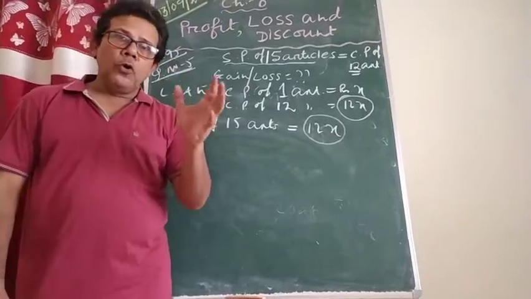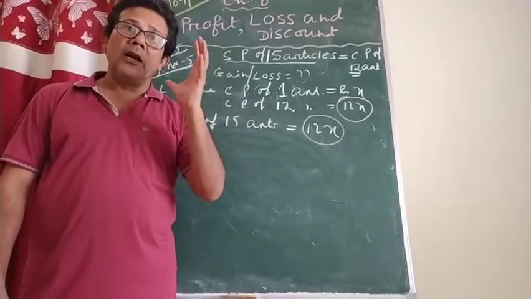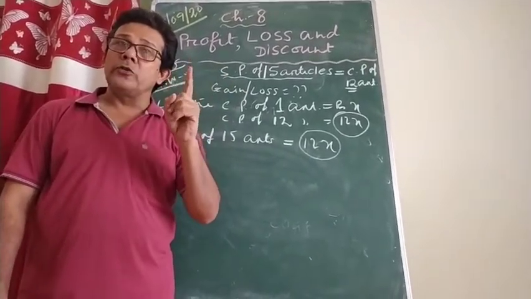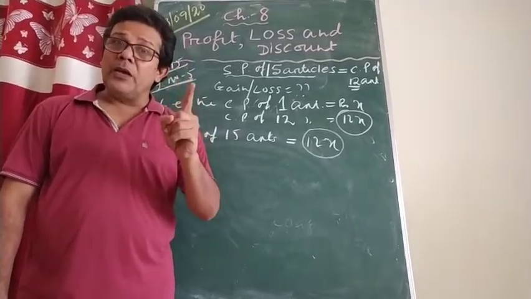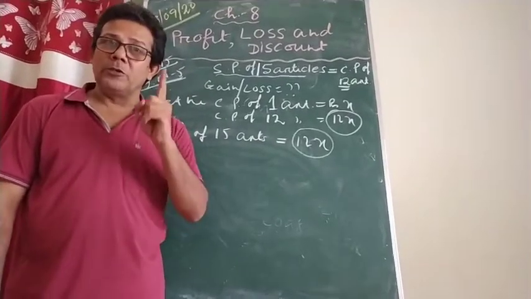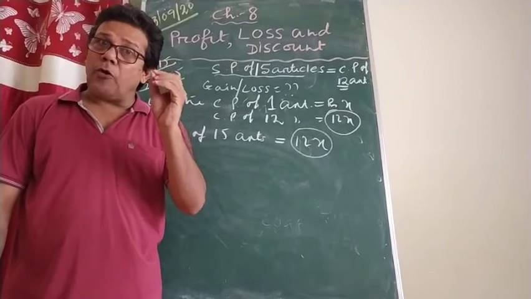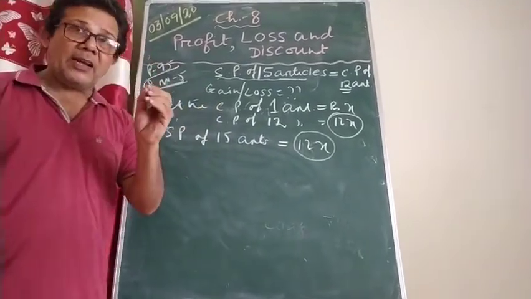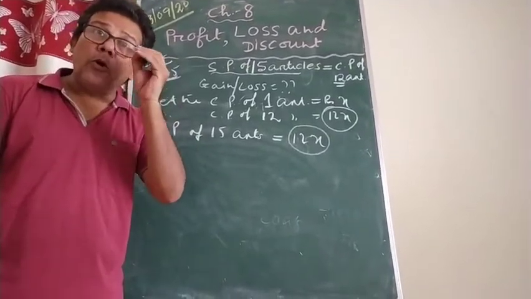And you know, whenever you are going to find the profit or loss, you can only find it if you calculate the CP and SP of the same quantity. Once more, whenever you are going to find the profit or loss, you are supposed to calculate the CP and the SP of the same quantity.